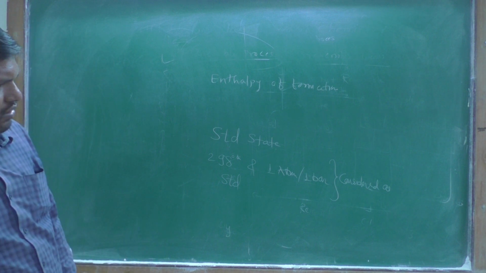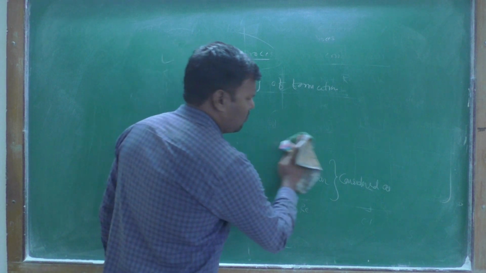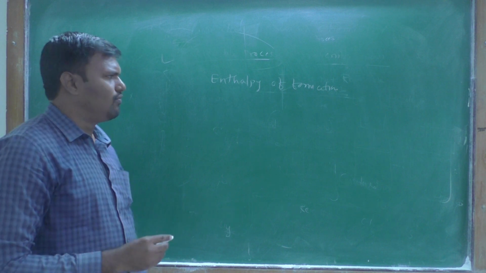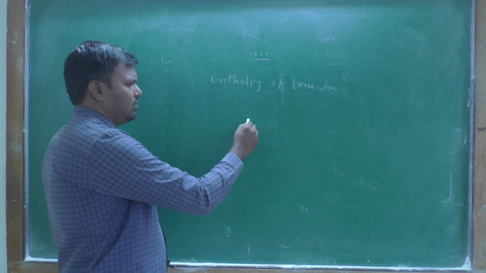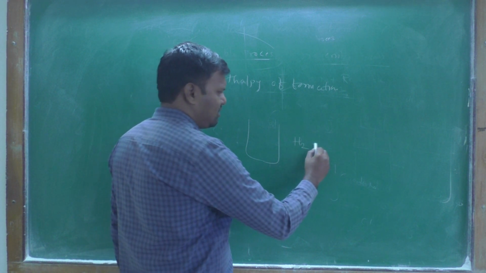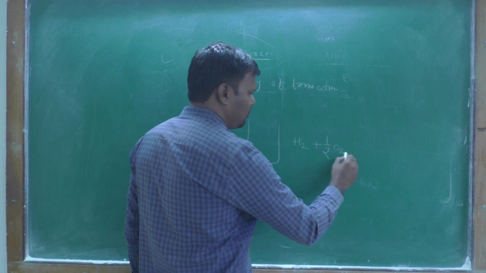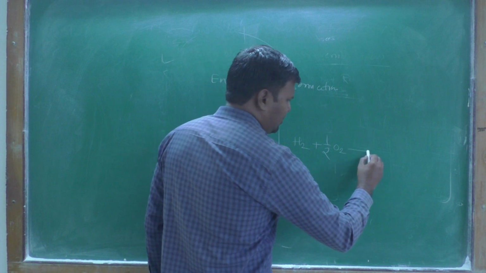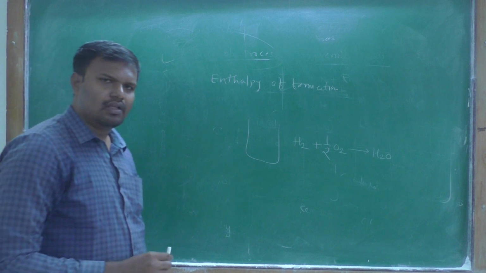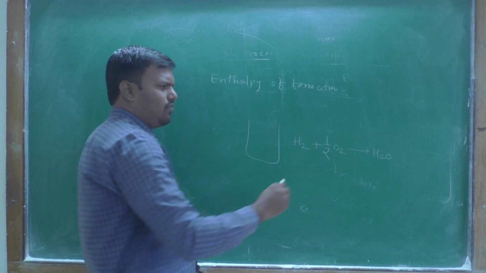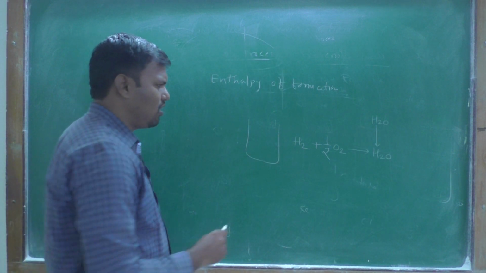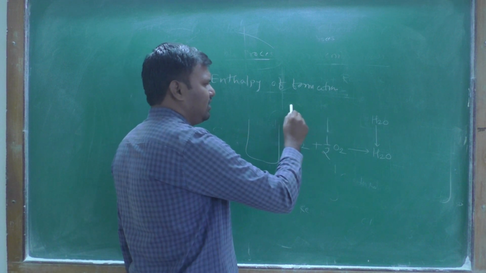Now we will discuss the meaning of enthalpy of formation. Suppose there is hydrogen gas, H2, and one half O2, which gives H2O. Therefore, for the formation of this H2O from its elements, these are the elements.